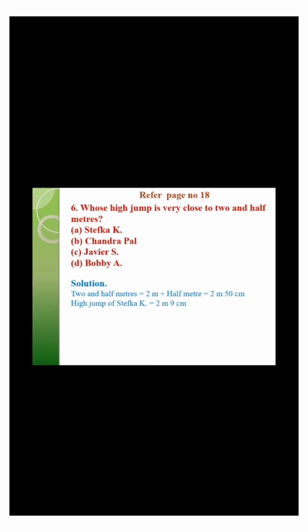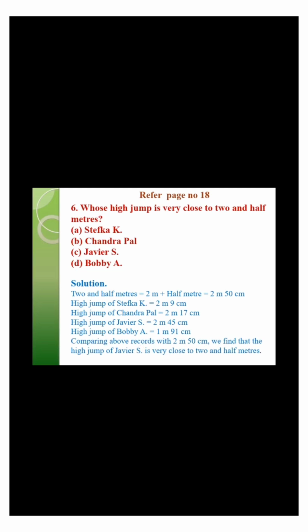The high jump of Stefka K is 2 meters 9 centimeters. The high jump of Chandra Paul is 2 meters 17 centimeters. Next, the high jump of Javier S is 2 meters 45 centimeters. And the high jump of Bobby A is 1 meter 91 centimeters. Comparing the above records with 2 meters 50 centimeters, we find that the high jump of Javier S is very close to 2.5 meters.